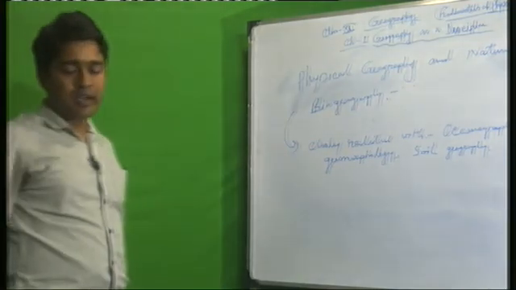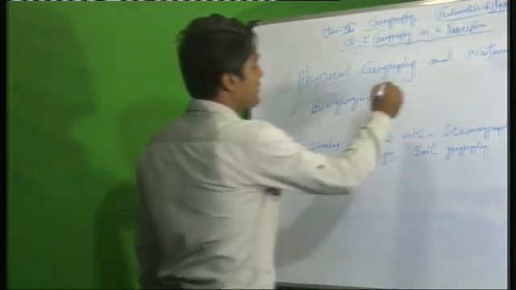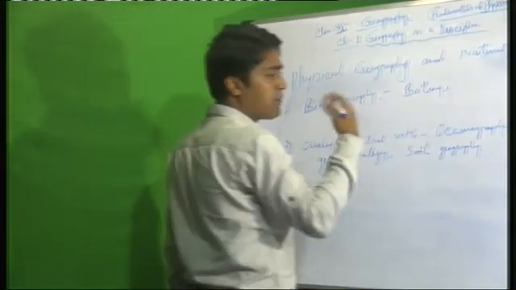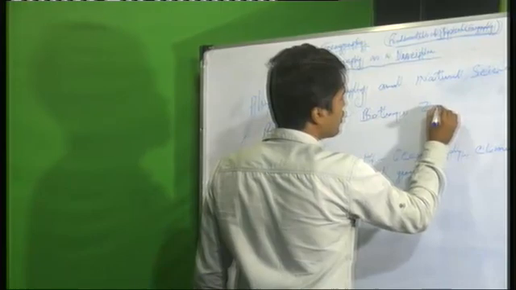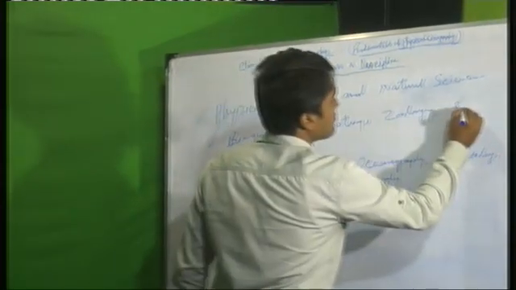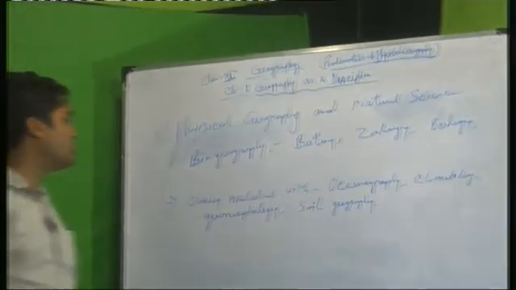Biogeography is also important. Biogeography is closely related with botany, that means the study of plants, geology, and also ecology.